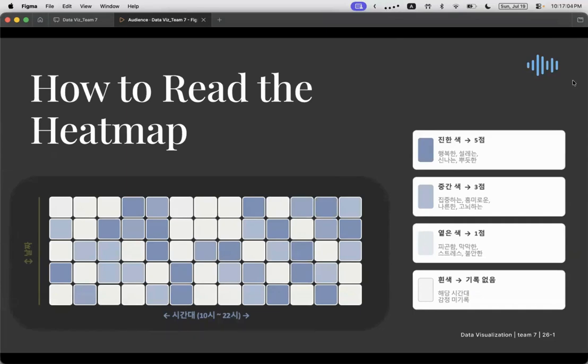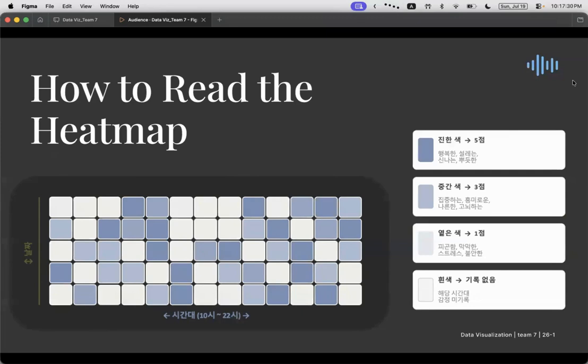As you can see, the horizontal axis represents times from 10 a.m. to 10 p.m., where each cell corresponds to 1 hour. The vertical axis shows the date ranging from May 19th to June 2nd from top to bottom. The key lies in the color of each cell. A darker color signifies a positive emotion closer to 5 points.